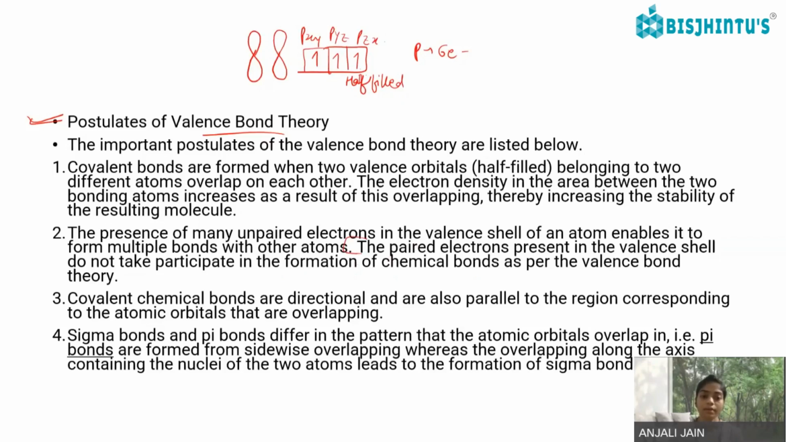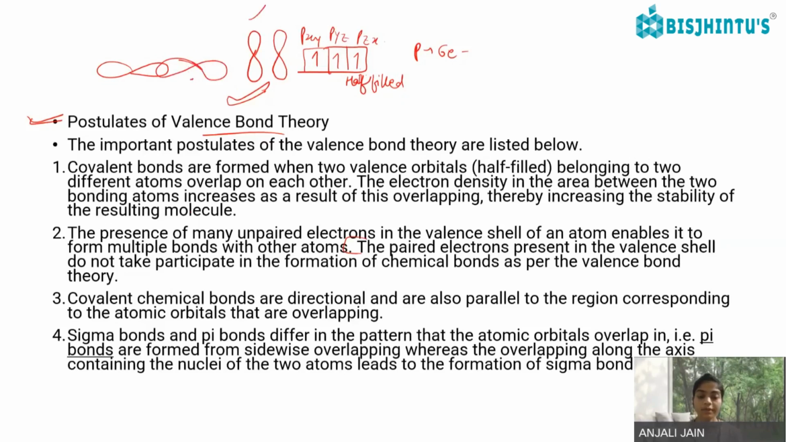So covalent chemical bonds are directional and are also parallel to the region corresponding to the atomic orbitals that are overlapping. So covalent bonds have a direction and are also parallel to the atomic orbital region. This is what the parallel overlapping is. The sidewise overlapping is like this. Okay, so this is parallel overlapping, this is sidewise overlapping, you will see.